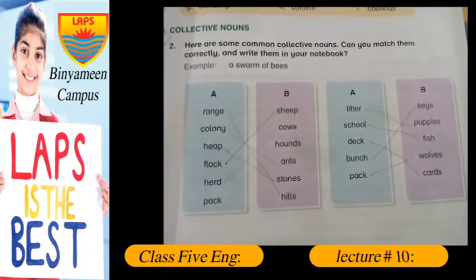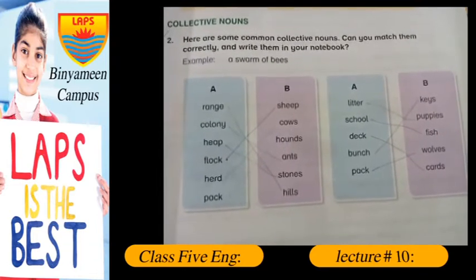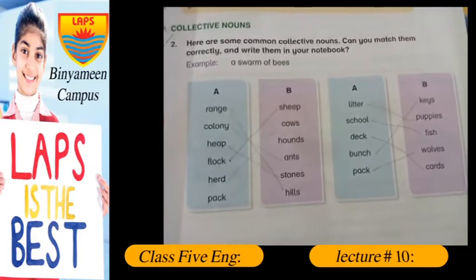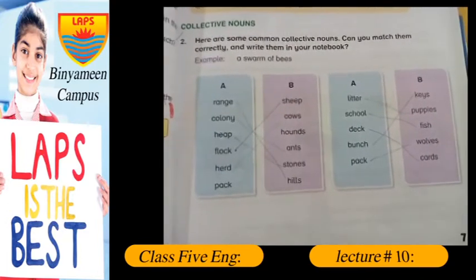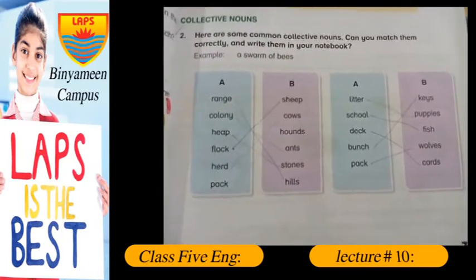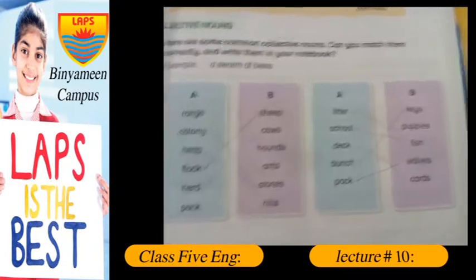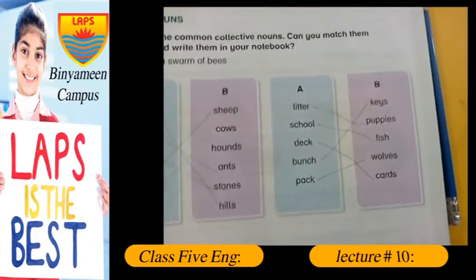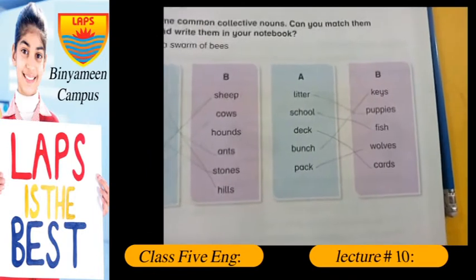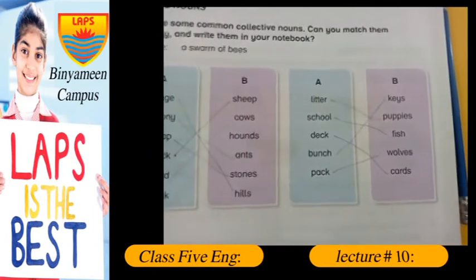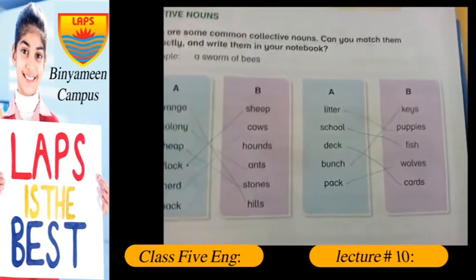A range of hills, a colony of ants, and a heap of stones. A flock of sheep, a herd of cows, and a pack of hounds or wolves. A litter of puppies, and a school of fish. A deck of cards, a bunch of keys, and a pack of wolves.